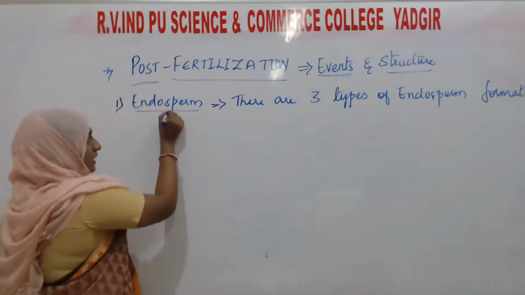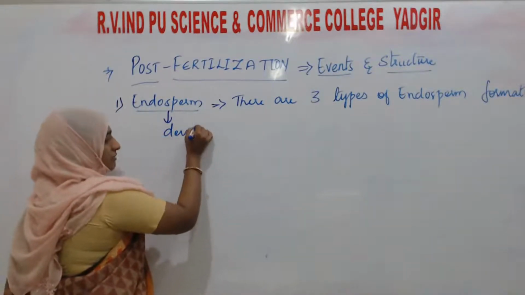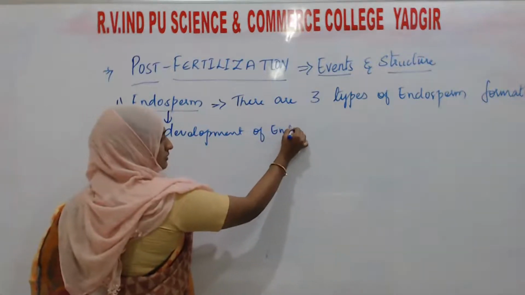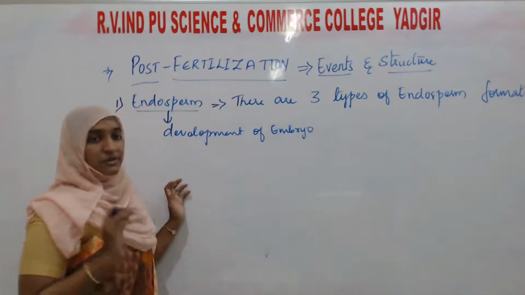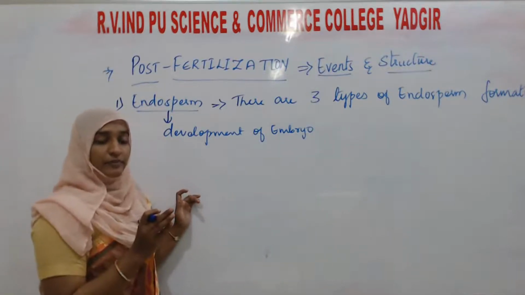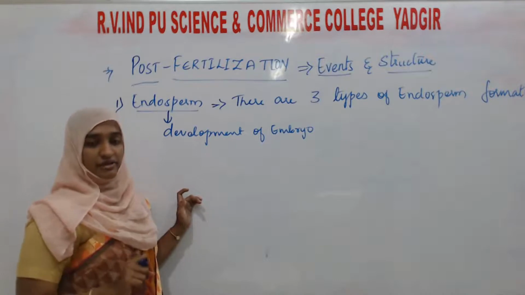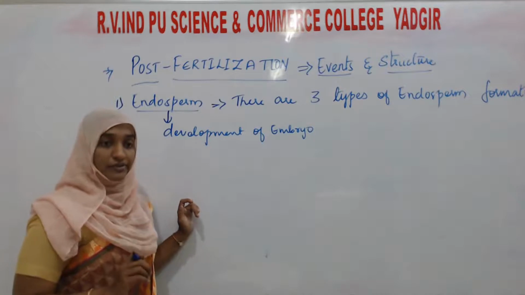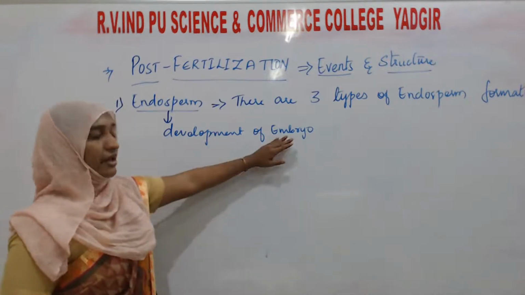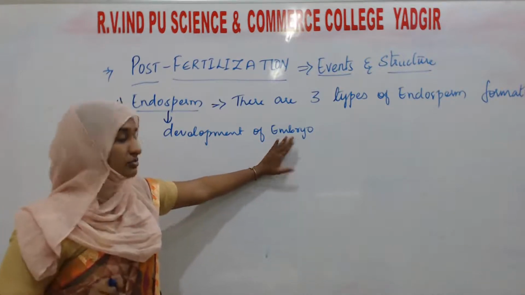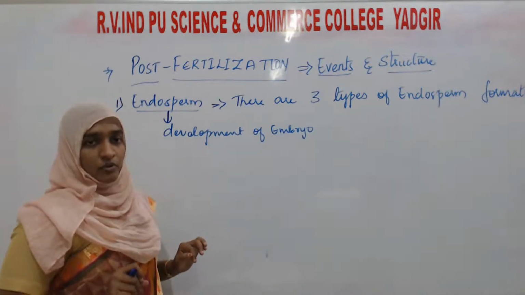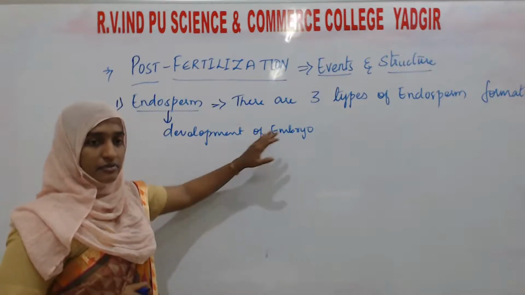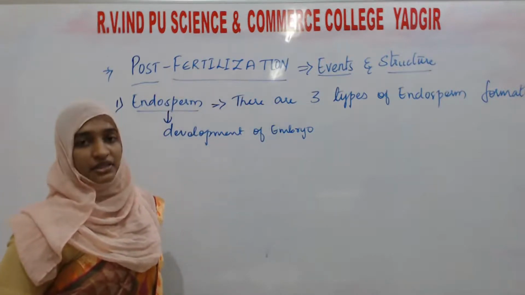First of all, endosperm will help in the development of what? Development of embryo. Keep in mind, what does endosperm mean? It provides nutrients to the developing embryo. This I have told you at the start. But in some cases, the embryo is going to totally consume this endosperm while it is developing or maturing.